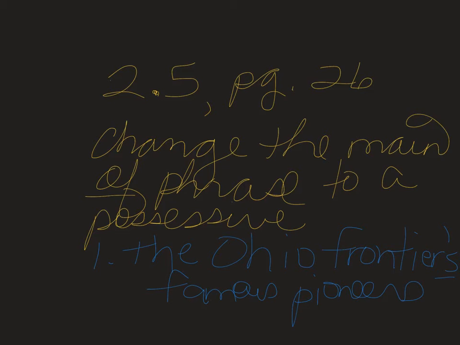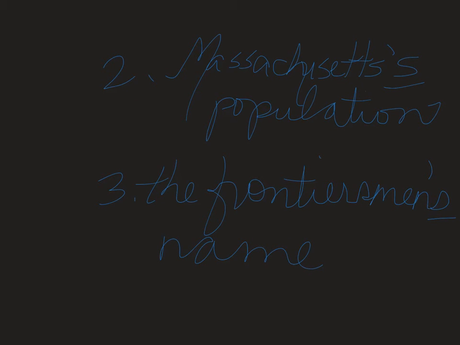All right, number two. The second sentence says, although he was part of the population of Massachusetts by birth, John Chapman spent most of his life in the Ohio region. The part that's in italics is the population of Massachusetts. Now, which part is going to show ownership here? Well, it's going to be Massachusetts. And you would say the Massachusetts's population.